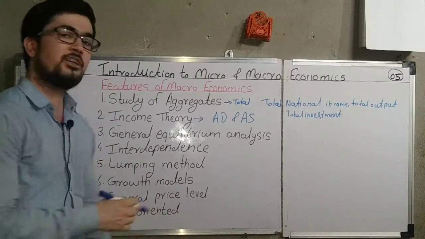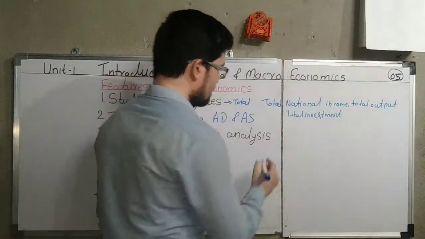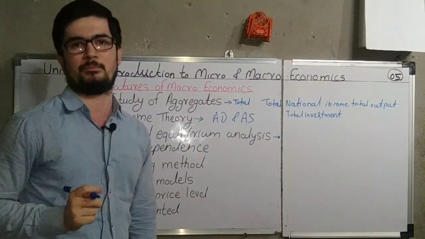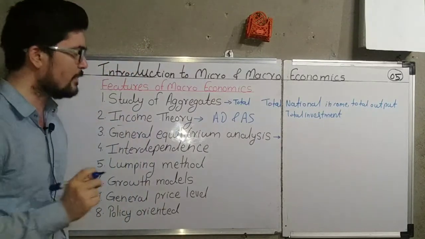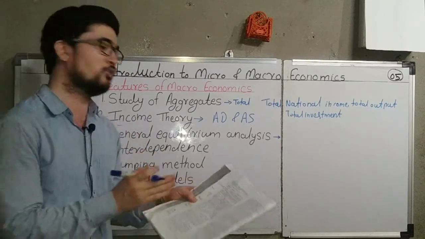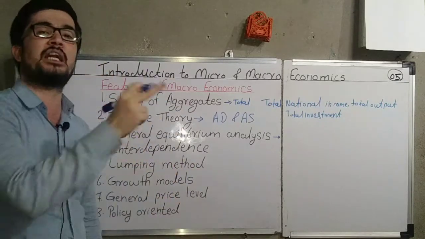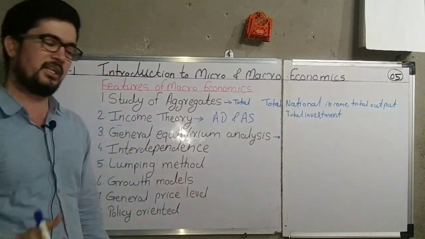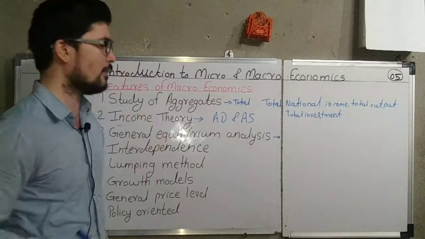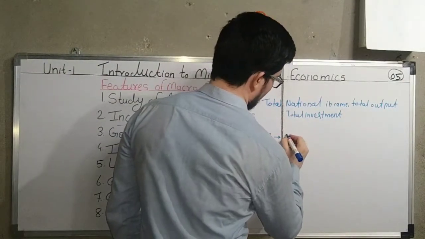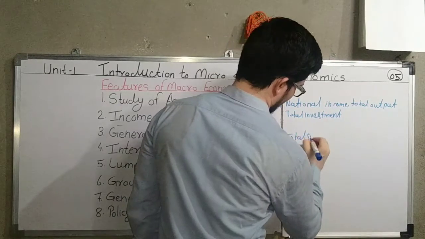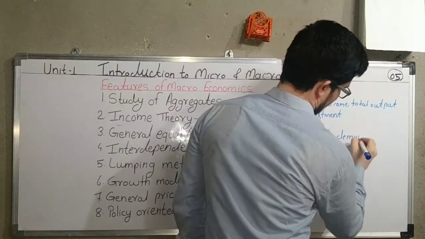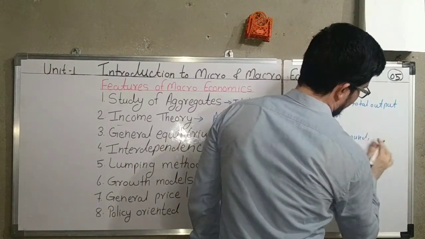Then the next point is general equilibrium analysis. What is meant by general equilibrium analysis? In microeconomics, we have discussed about the partial equilibrium. What is meant by partial? Partial means in parts. Okay, when we divide the economy into small parts and then discuss about that units, that is called as partial. Okay, in this macroeconomics we discuss about the general equilibrium. What is meant by the general equilibrium is that in this macroeconomics we discuss about the total supply, total demand and general price level.